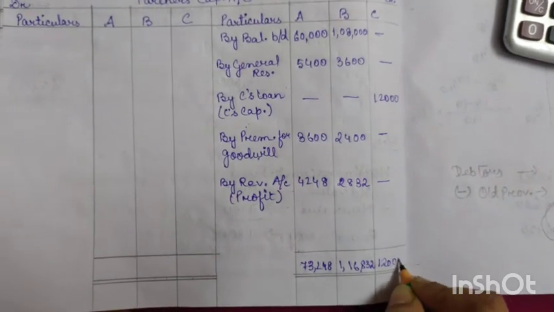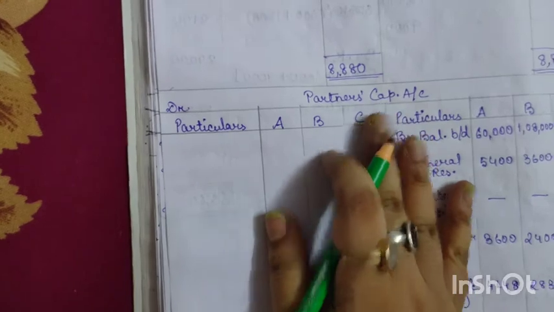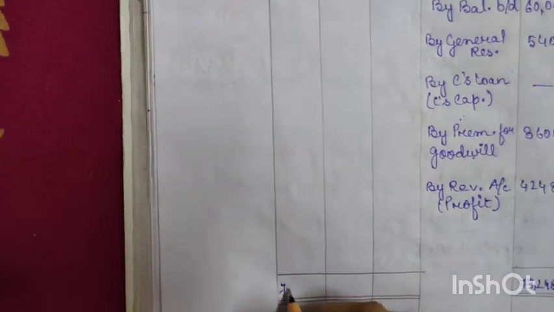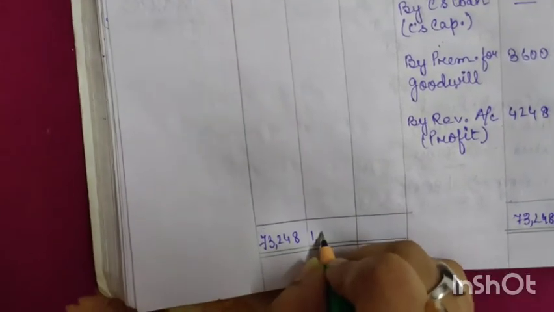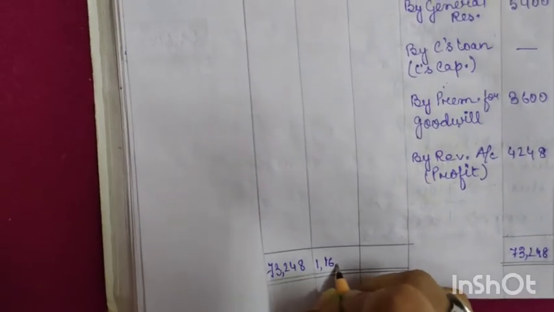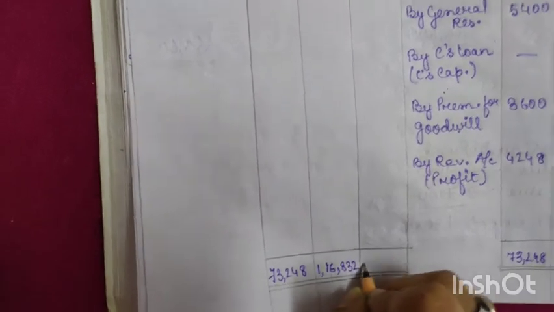Okay, now if we see in the debit side there is no item to be deducted, so here in both sides we will write in the total column 73,248 for A, 1,16,832 for B, and for C it will be 12,000.